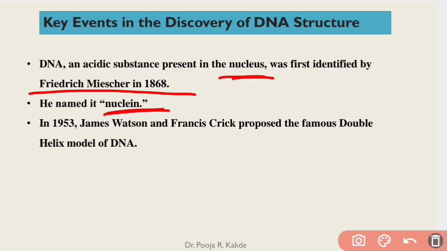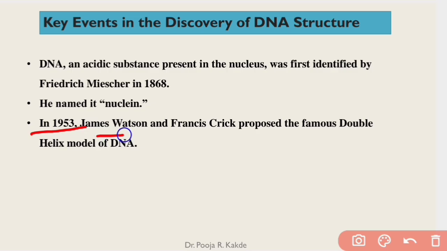He did not term it DNA. On the contrary, he called it nuclein. So you might come across a question on who discovered an acidic substance called nuclein. The answer is Friedrich Miescher. As we all know, in 1953, a pair of scientists, James Watson and Francis Crick, proposed the famous double helix model of DNA.